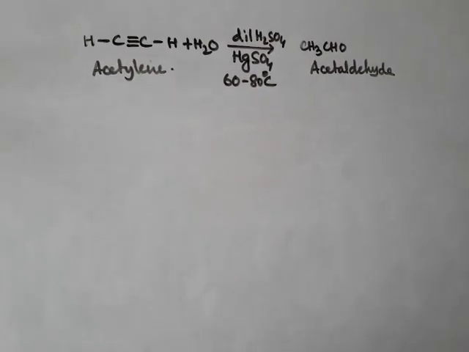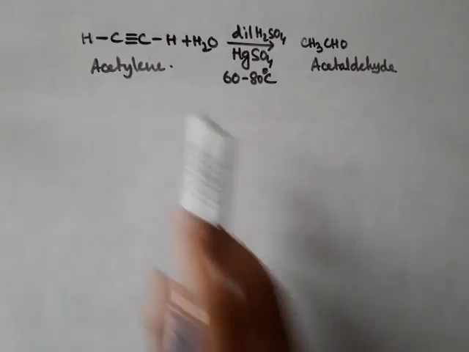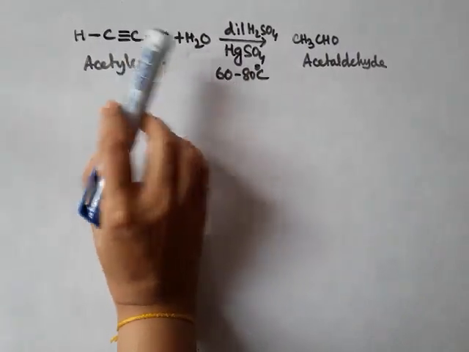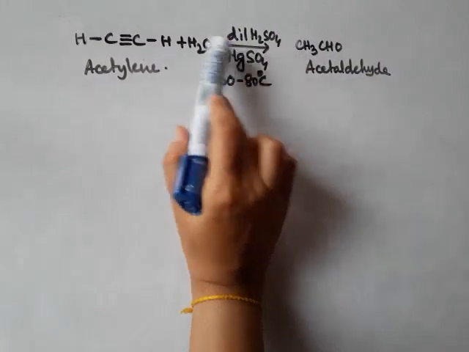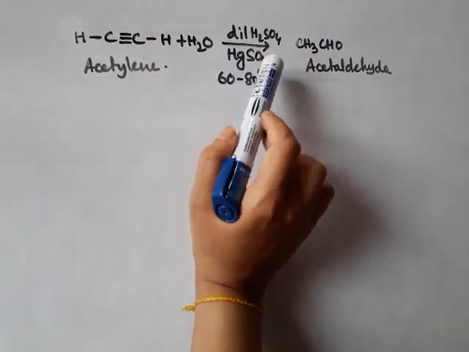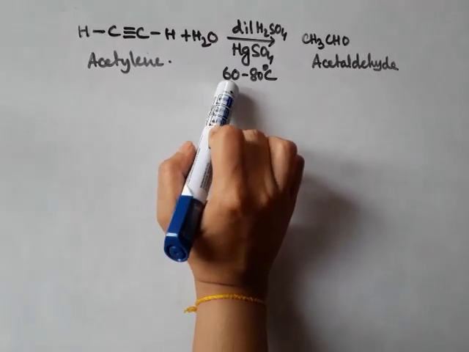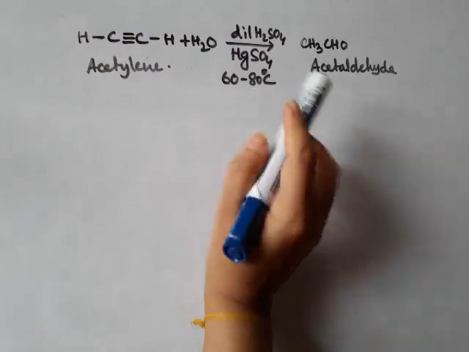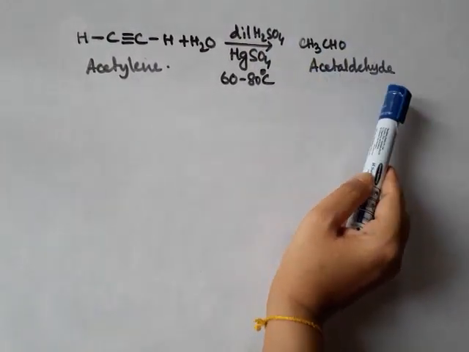So today we will discuss hydration of alkynes. Alkyne means a triple bond will be present, and the simplest alkyne we know is acetylene. In the presence of dilute H2SO4 and HgSO4, that means mercury sulfate as the catalyst, and the temperature of the reaction medium should be 60 to 80 degrees Celsius, we will get a carbonyl compound. Here we are getting acetaldehyde.